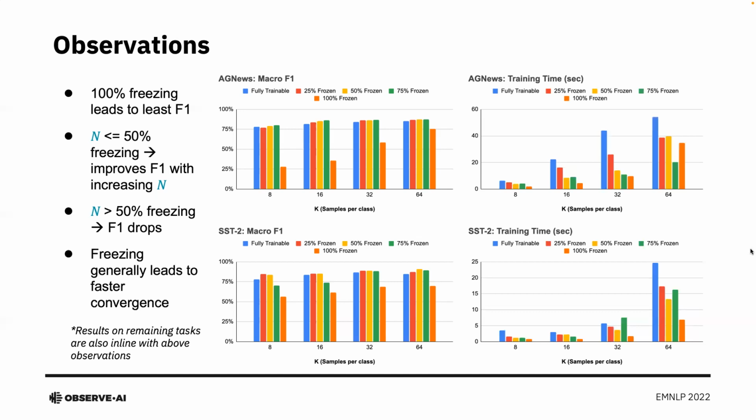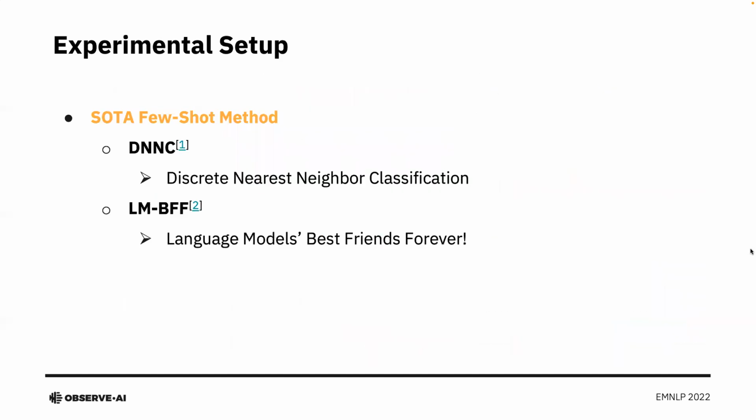While these techniques show favorable results in the case of vanilla fine-tuning, the next question that could naturally pop up is, do these also generalize to state-of-the-art few-shot methods? As a result, we try to benchmark them on two of the most popular few-shot methods. The first is DNNC, which is a discrete nearest neighbor based classification approach. And the second one is LMBFF, also known as language models best friends forever.